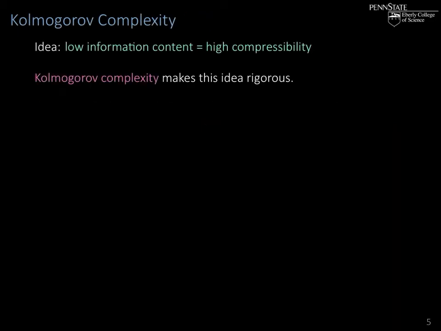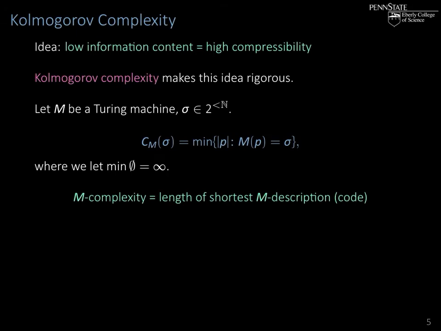So the basic idea, as I already said, is to equate low information content with high compressibility. And Kolmogorov complexity makes this idea mathematically rigorous. It builds on the framework of classical computability theory, as we have studied in lesson 2. So we take M to be a Turing machine, and we suppose now our Turing machines always work on binary inputs and binary outputs.